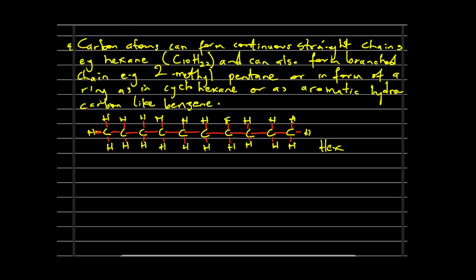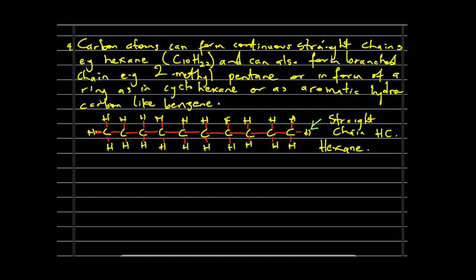This is hexane. So you can also have it like a branched chain, because if you look at this now, all of the carbon atoms are on a straight line. All of them are on a straight line being bonded covalently to another carbon atom, but we can have it to be a branched chain. So this is an example of a straight chain hydrocarbon.